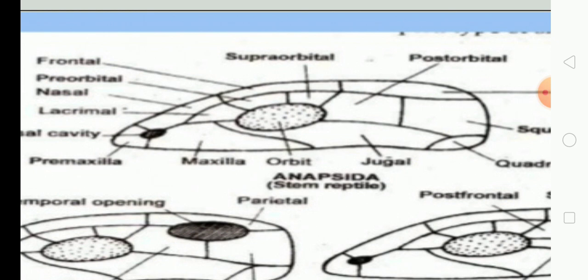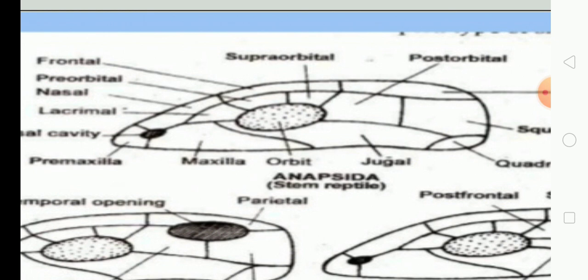The bones of reptiles are arranged in a specific row: the topmost row, the base row and the middle row.